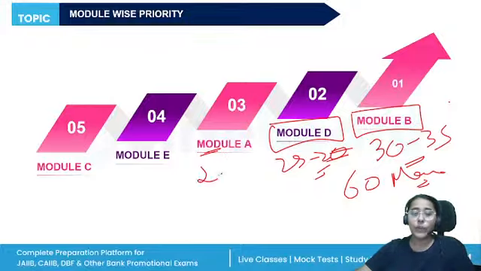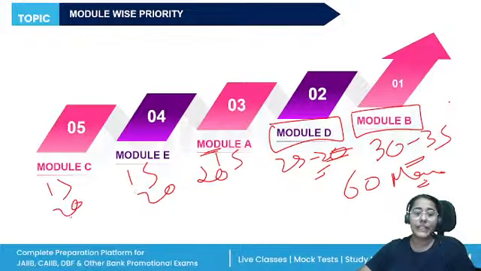So we will say 15 to 20 mark questions from module A, 15 to 20 from module E, and 15 to 20 from module C. Around 60 mark questions from modules B and D, and then 40 to 50 from modules A, E, and C.